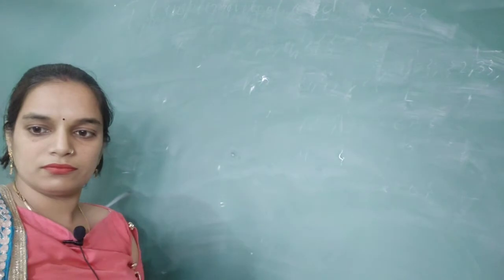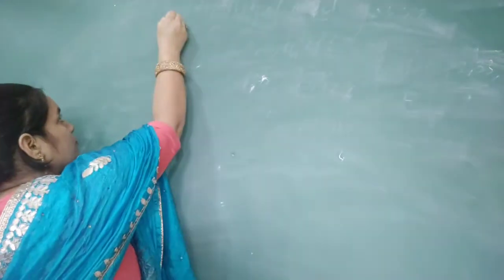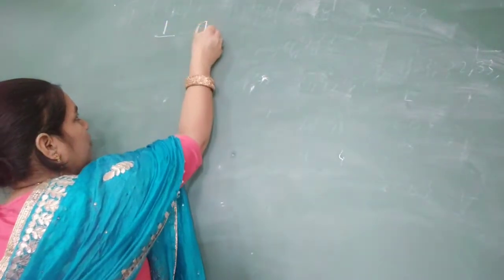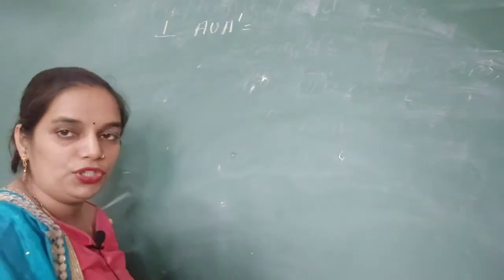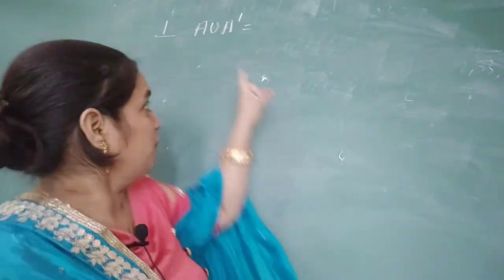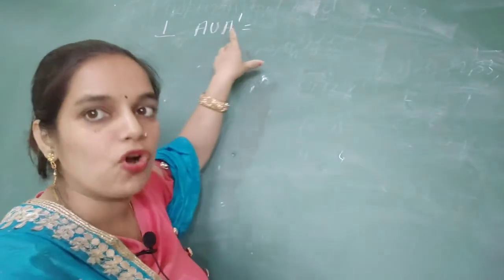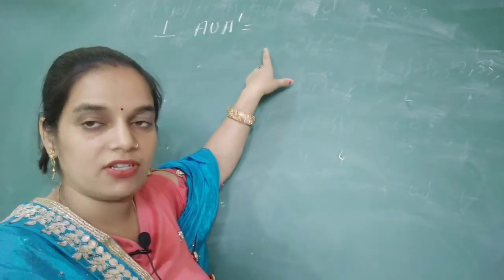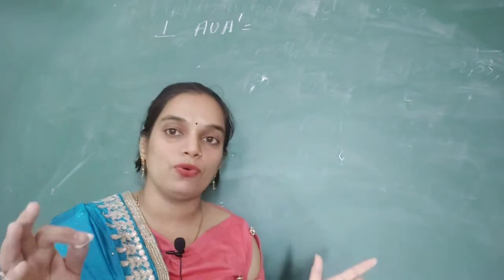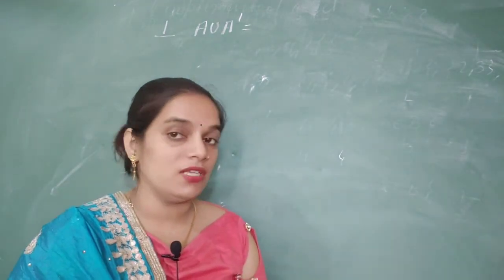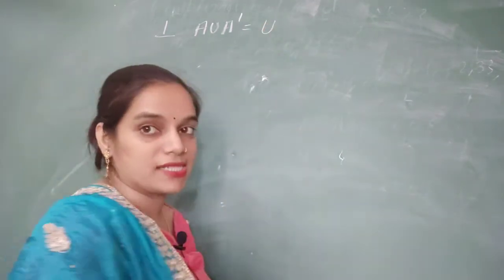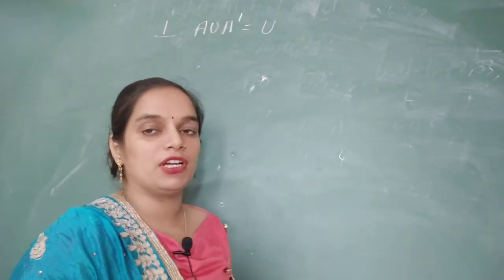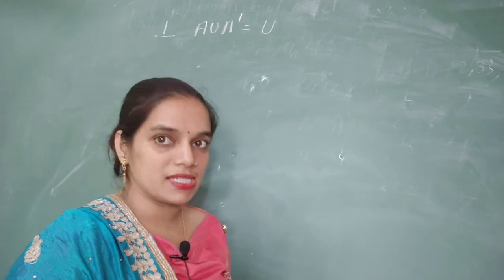Our first property will be A union complement of A. If we take set A and the complement of that set and we want to do their union, their union will become our universal set.